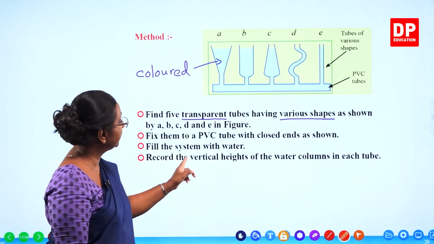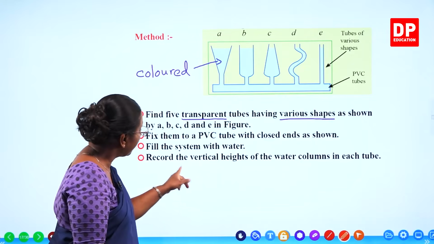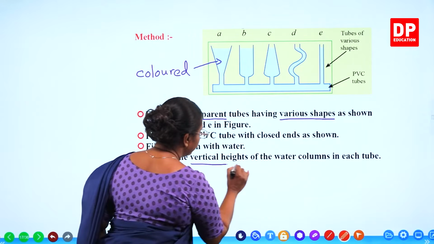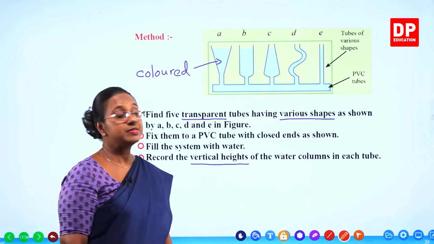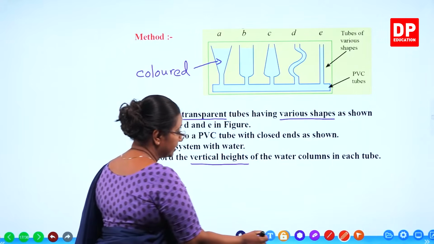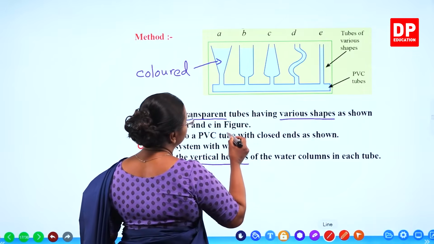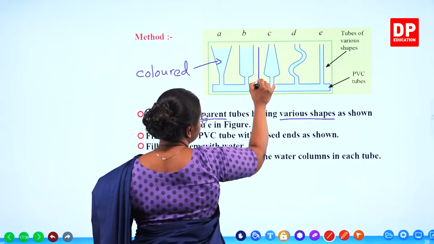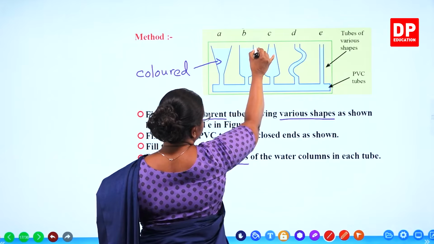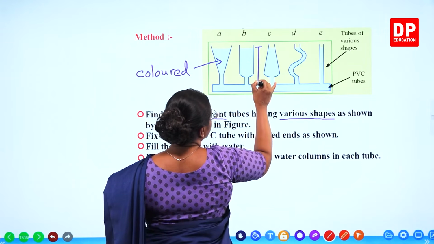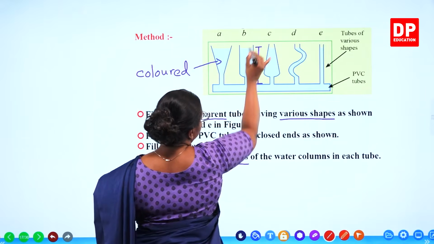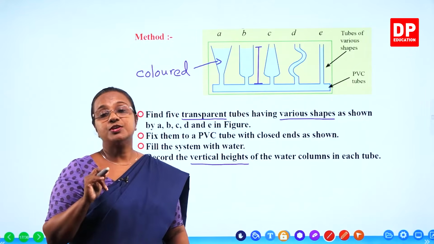Fill the system with water. Record the vertical heights. So here you need to record the vertical heights of the water columns in each tube. So what is the vertical height you will be recording? This particular height, from this level to the surface of water.